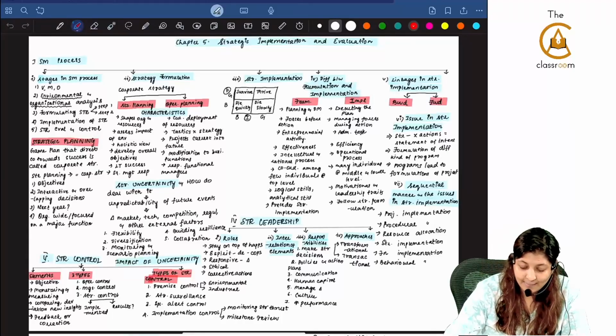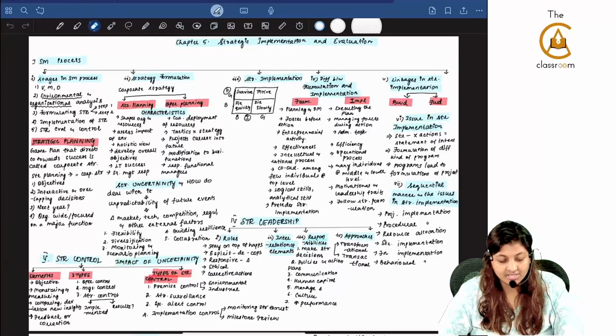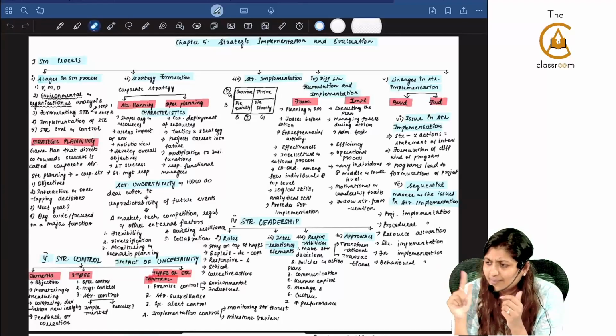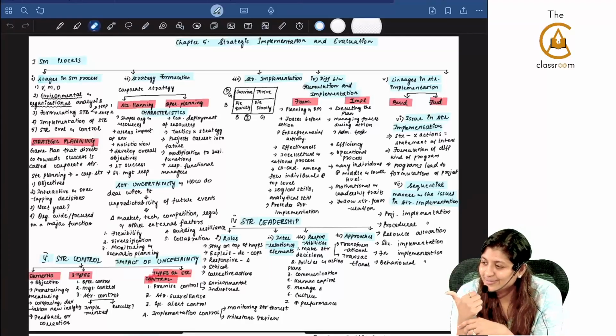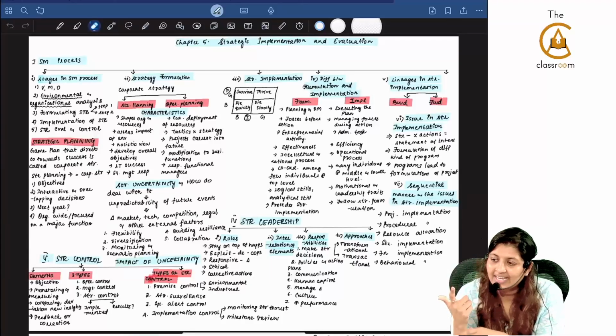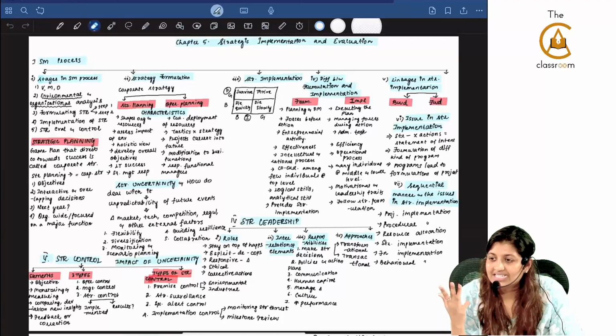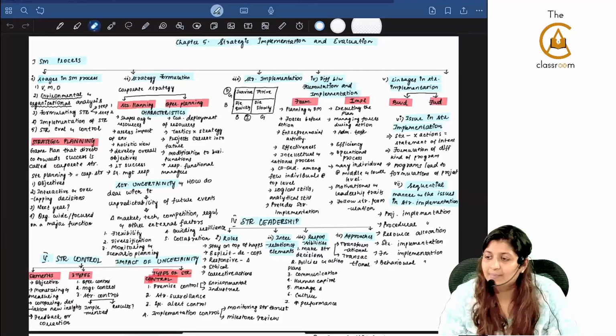What are the 6 subtopics we saw under strategy, implementation and evaluation? 6 subtopics are there under chapter number 5. Yes or no? The first mind mapping that we did, do you remember anything? What is the first one? SM process. Second, strategic change through digital transformation. Third, organizational framework. Fourth, strategic leadership. Fifth, strategic controls, and the last one is strategic performance measure.